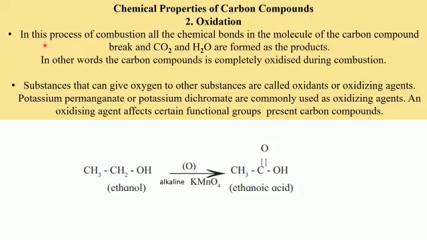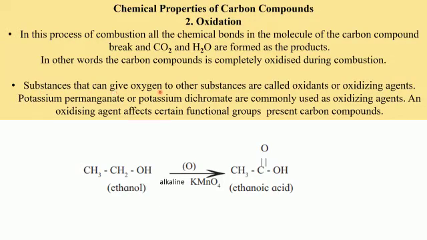We know that the carbon compounds start burning by combining easily with oxygen in air when they are ignited. And in this process of combustion, that is burning, all chemical bonds in the molecule of the carbon compound break, and carbon dioxide and water are formed as products. We are already familiar with this because we have studied the very first property, that is combustion. And there we found that carbon dioxide and water were formed as products. In other words, the carbon compounds are completely oxidized during combustion.